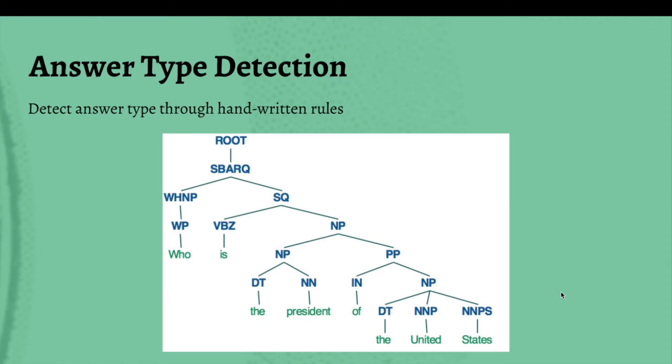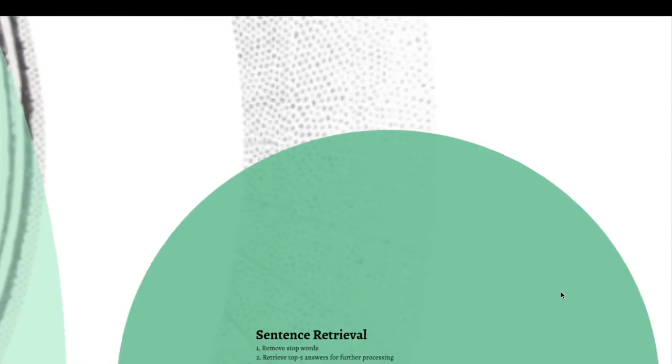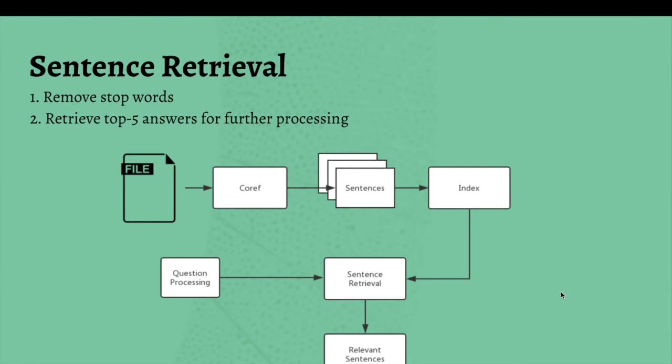We will detect answer types from the question. We derive the answer type using some handwritten rules. The answer type will be used to match potential answers retrieved from the articles. Then we need to retrieve a bunch of potential answers from the article. The first step is to substitute pronouns with the actual representatives using our coreference resolving component. We would also want to remove stop words so that the result will be more relevant.